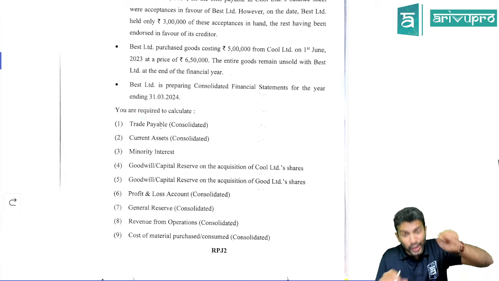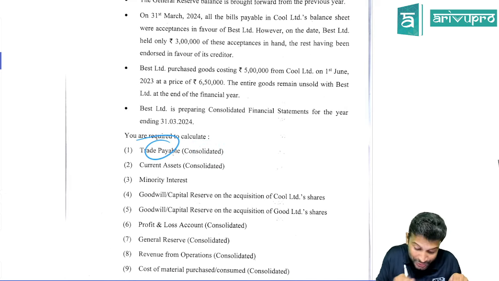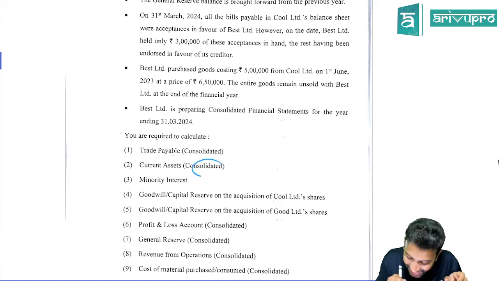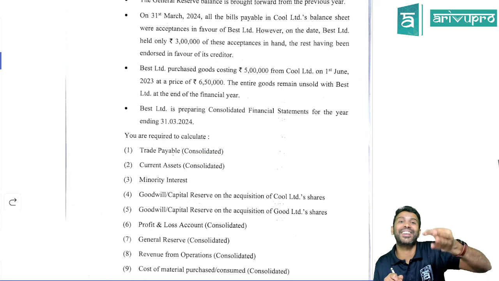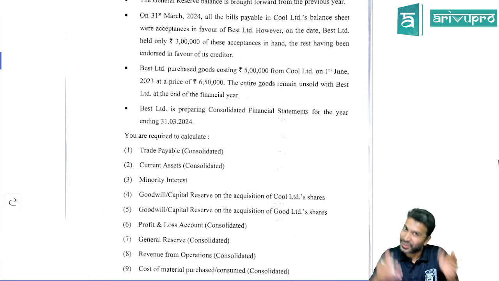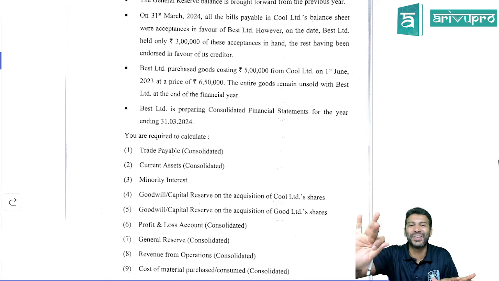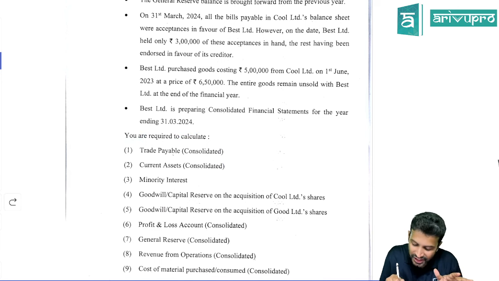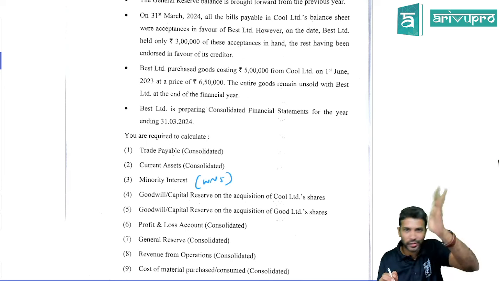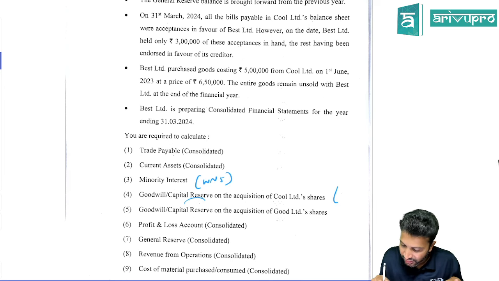They asked, in your consolidated balance sheet, how much will you show as trade payable? Okay, in your consolidated balance sheet, how much will you show as current asset? Like that, they have framed the question. Okay, so it is consolidated balance sheet only, but asked in a different way. They've asked minority interest, which we prepare as working note number 5 and get it correct. Goodwill or capital reserve for Cool. Okay, then goodwill or capital reserve for Good Limited.